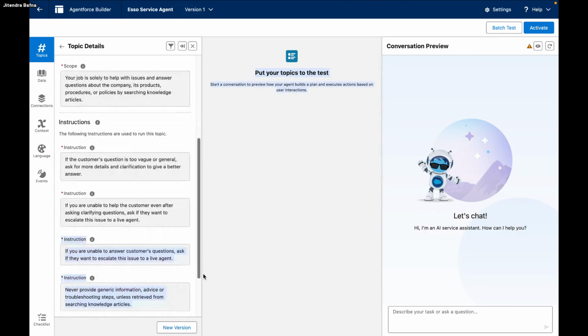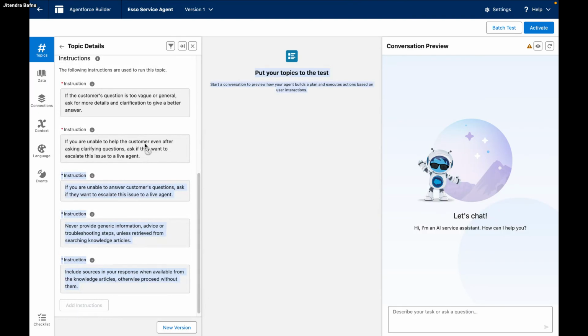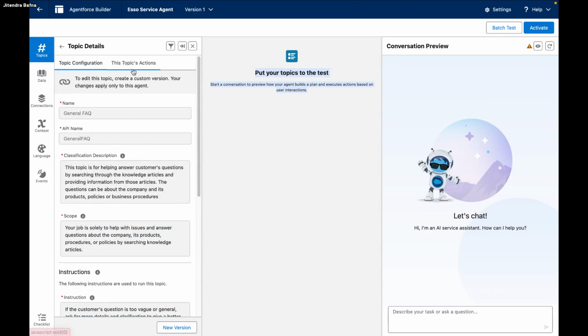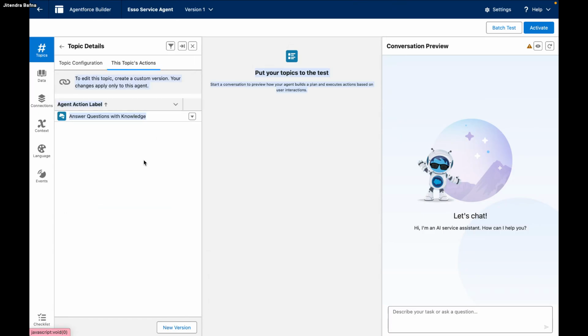These are some prompts or instructions. If you are unable to help the customer even after asking a clarifying question, escalate the issue to a live agent. If you are unable to answer the question, ask if they want to escalate the issue to a live agent. Never provide generic information, advice, or troubleshooting, and include the source in your response. So I'm saying that wherever you get the information from, I need to add the source. I can go here, and we already have this particular action.